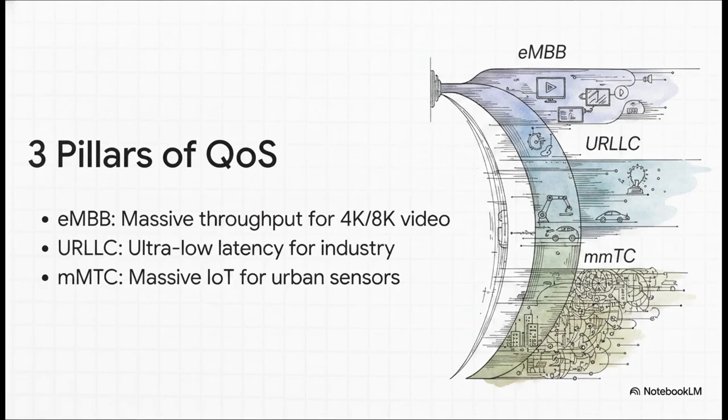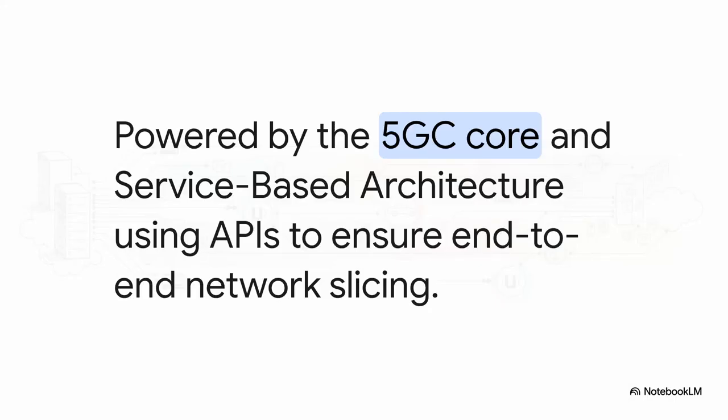Think thousands of urban sensors deployed across a smart city. Network slicing is exactly what allows us to deliver on all three of these simultaneously without a single one compromising the performance of the others. But achieving this kind of strict isolation and performance guarantee relies entirely on the 5G standalone core, or the 5GC. Legacy architectures simply can't do this dynamically. By utilizing a service-based architecture, or SBA, our network functions communicate seamlessly via APIs. And this API-driven framework is essentially the engine room. It's what makes end-to-end network slicing technically feasible in a 5G SA environment.